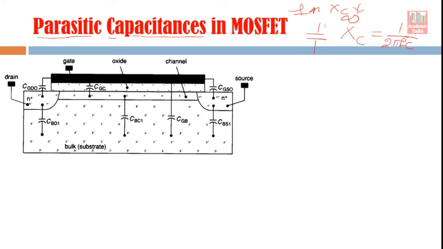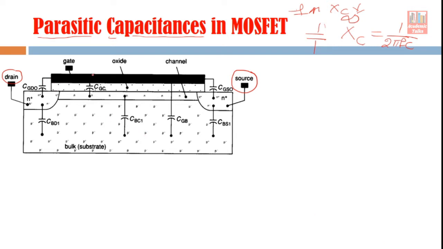So see here, the MOSFET structure is given. The drain in this structure is on this side. Normally when we draw a diagram of a MOSFET, we draw the drain on this side and the source on this side. But here in this diagram, the source is on this side and the drain is on this side. That doesn't matter much. Once you understand the role of drain and the role of source, it doesn't matter whether the drain is shown on the left side or the right side. Anyway, many capacitive components are shown in this structure.